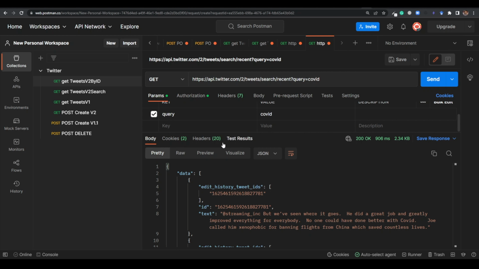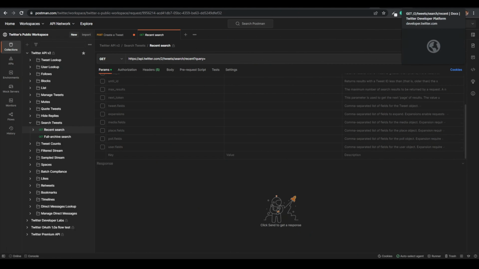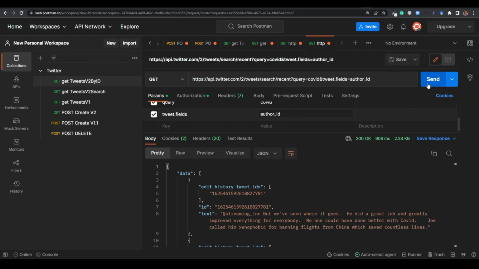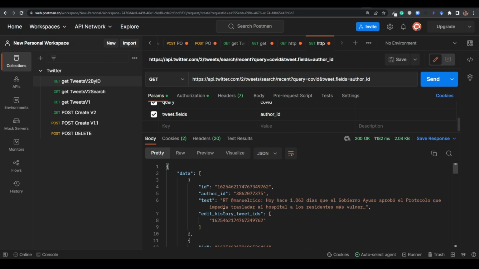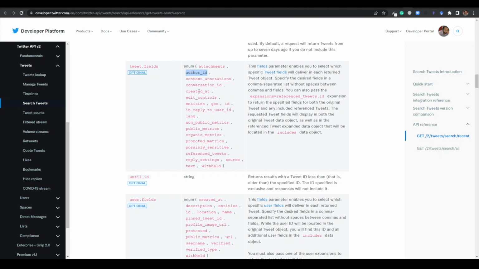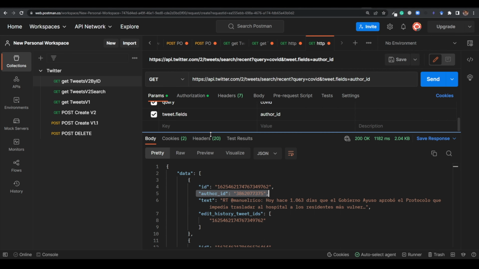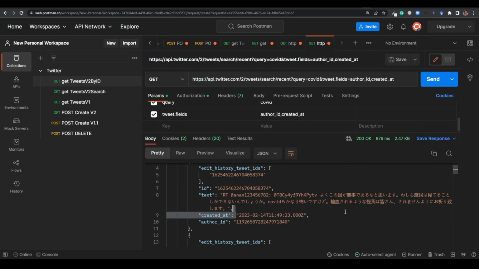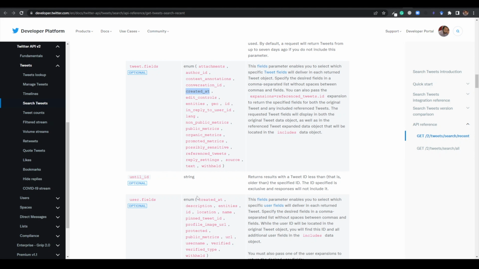So in parameters, just use tweet.fields, and see what tweet fields we have. Maybe author ID, we can use author ID here. Just try to get author ID. Now we are getting author ID as well, right? If you want to get more of these things, we can use created at. If we don't have created at already, yeah, we don't have. So let's put a comma here, created at, and now you will get more things here. So you are getting created at. I hope you can notice these things.